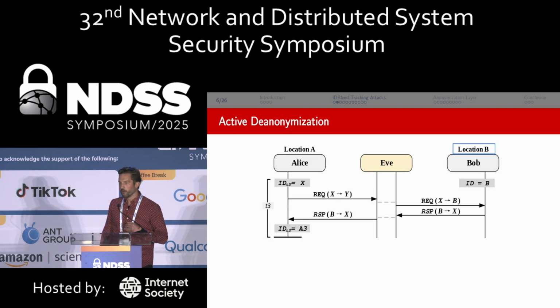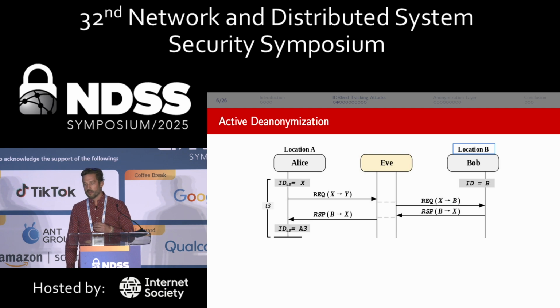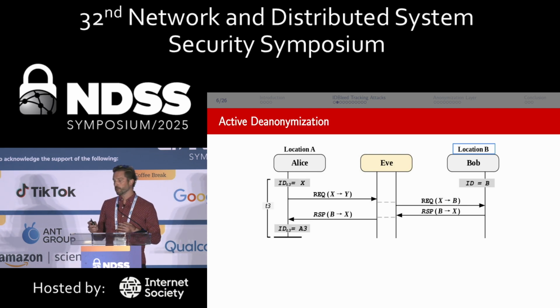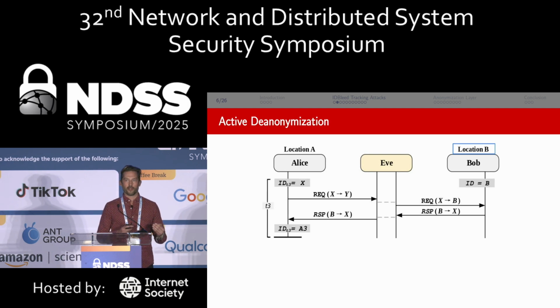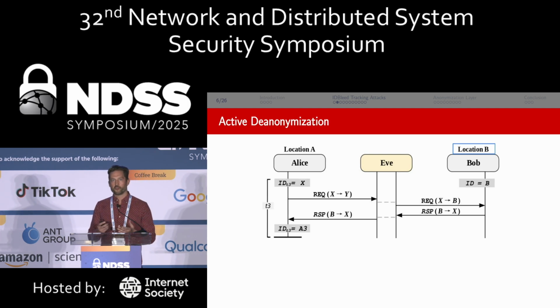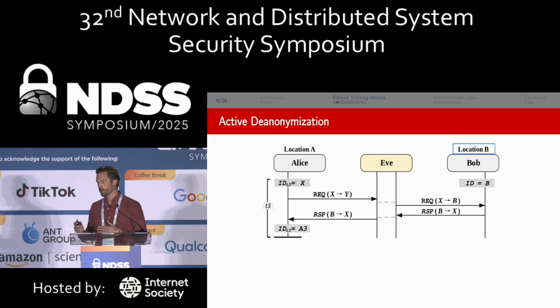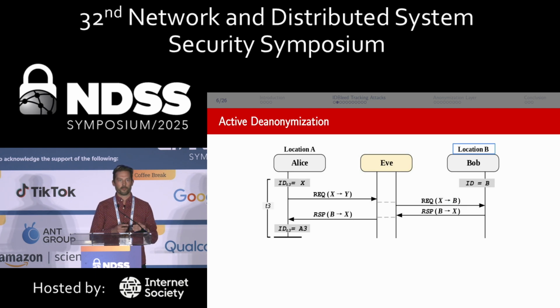Now moving on to the more powerful active attacks. Now we place Alice and Bob in different locations, and we place Eve in the middle, who can still capture packets, relay, and retransmit these packets into any other location. So at a time T3, we come across some sort of unknown identifier. We go ahead and capture that, forward it on to Bob, and again, we see the response back.